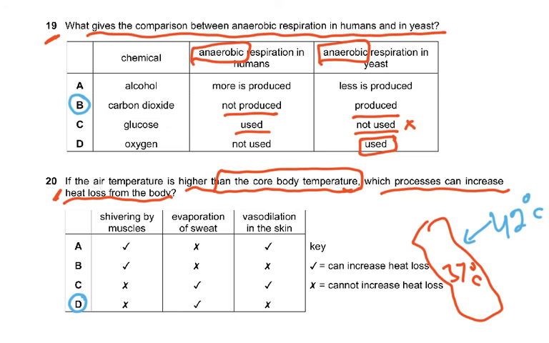This is another very important thing you've got to understand. Something at a lower temperature can't lose heat to something at a higher temperature. Say you've got a hot pizza lying on one side and ice cream lying on the other side. The ice cream is going to gain heat from the hot pizza if the two boxes are lying together. So please understand that we human beings are at 37, the environment is at 42, we are gaining heat. How can we lose heat by vasodilation?